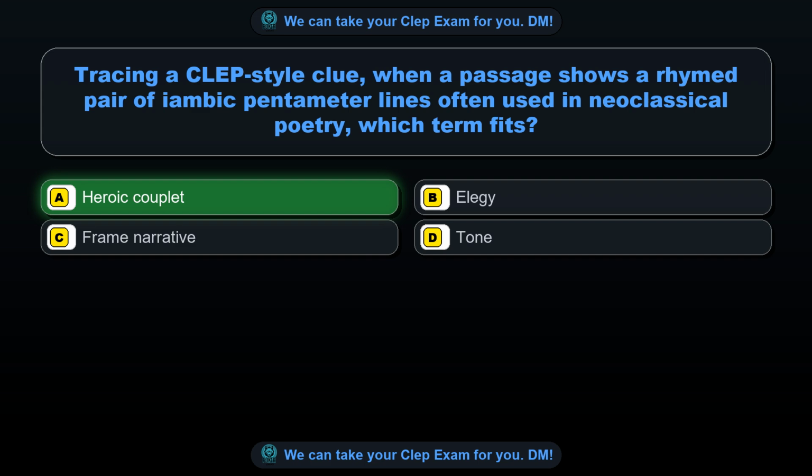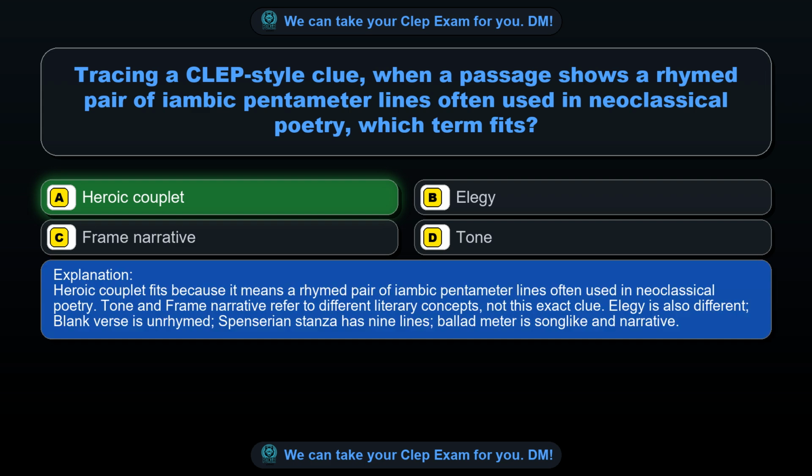Heroic couplet. Heroic couplet fits because it means a rhymed pair of iambic pentameter lines often used in neoclassical poetry. Tone and frame narrative refer to different literary concepts, not this exact clue.